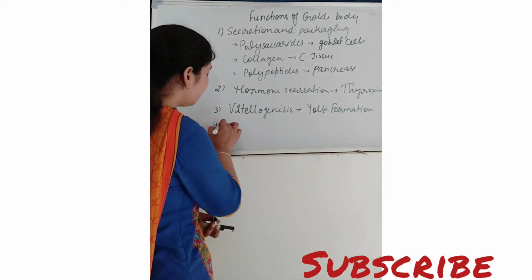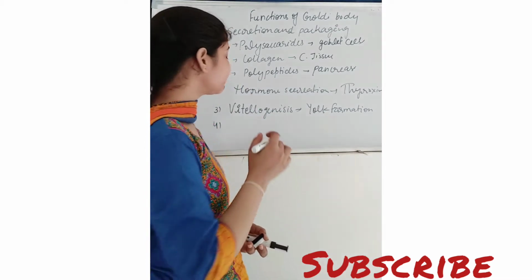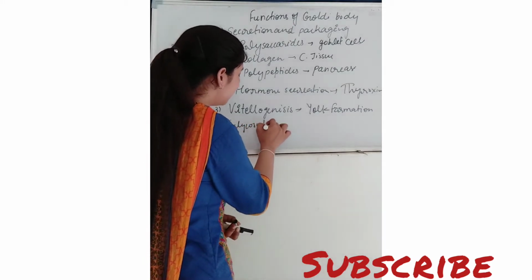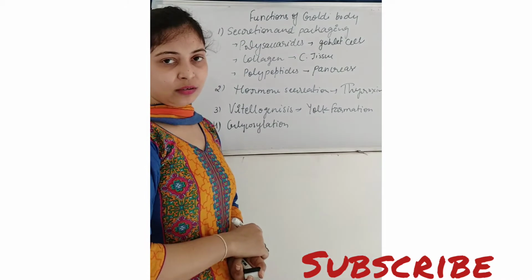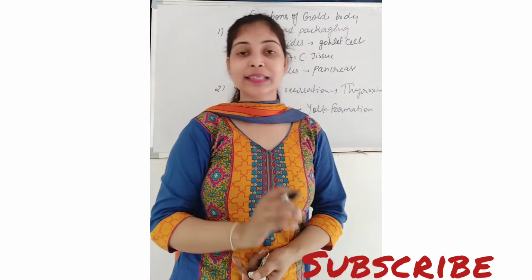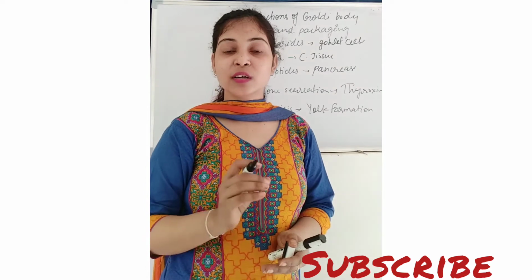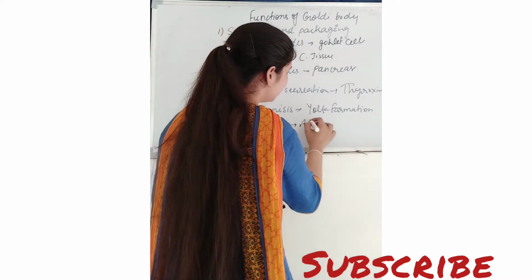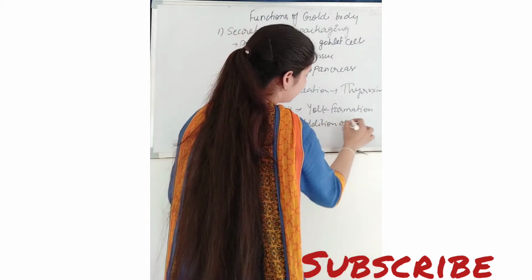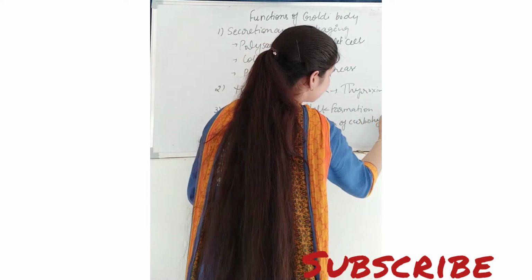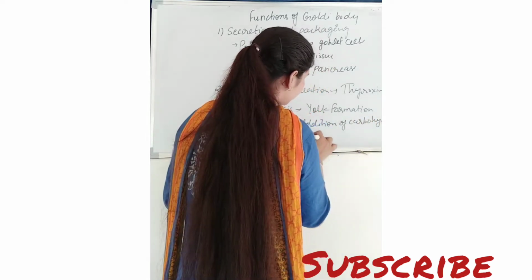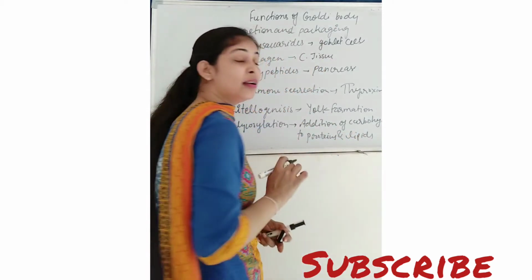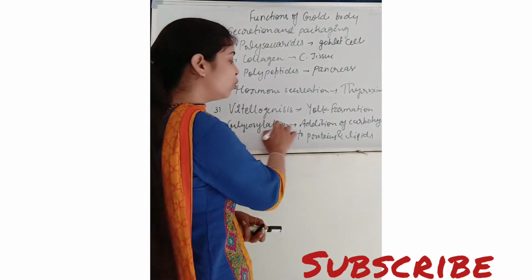Another very important function of Golgi apparatus is glycosylation. Glycosylation. What is glycosylation? Glycosylation is the addition of carbohydrates to the proteins and lipids. ठीक है? Glycosylation के process में क्या होता है? Addition of carbohydrates to proteins and lipids, right? So here Golgi body helps in the glycosylation.